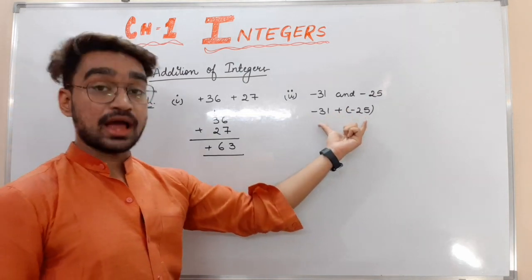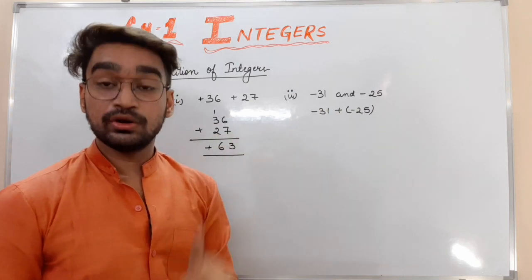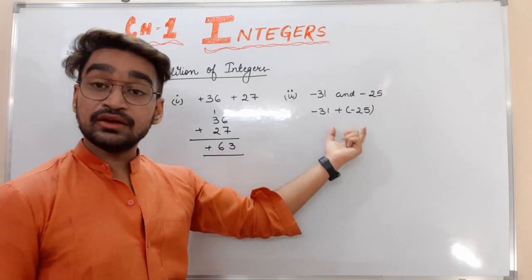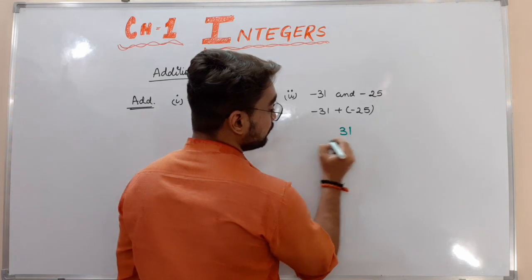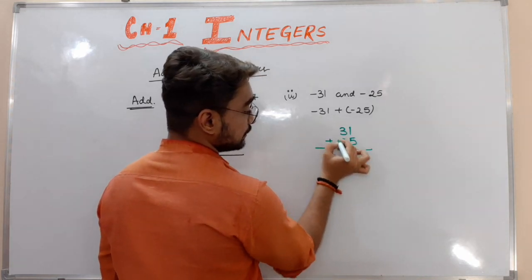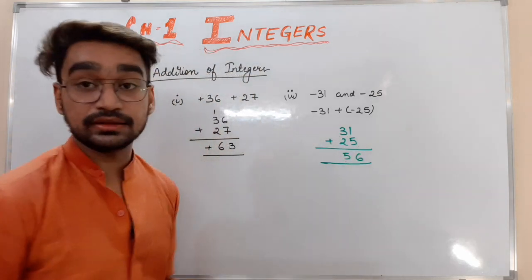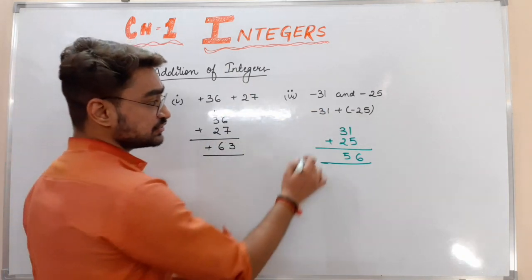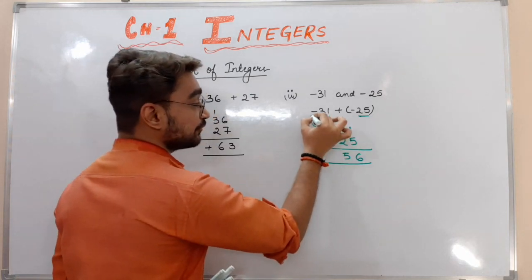So if we want to add two negative numbers, I am repeating my rule number 1: if we are adding two positive or two negative integers, we add their values. What is 31 plus 25? 1 plus 5 is 6, 3 and 2 is 5, so 56.